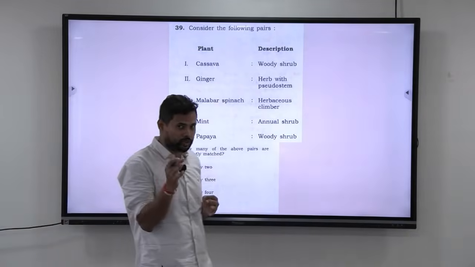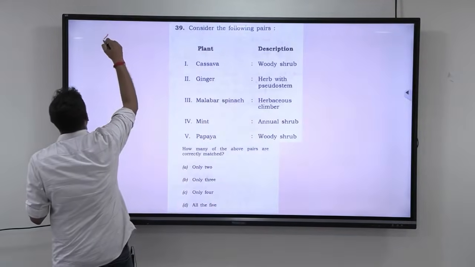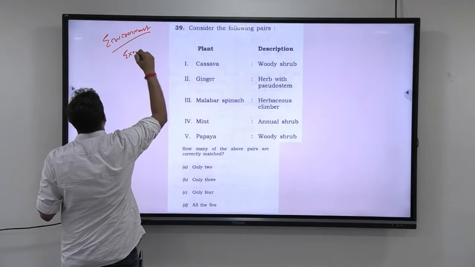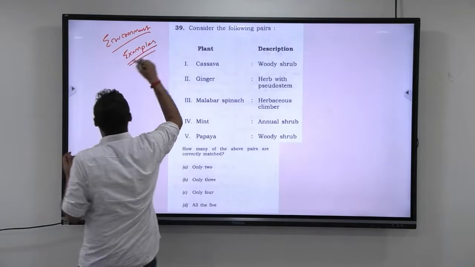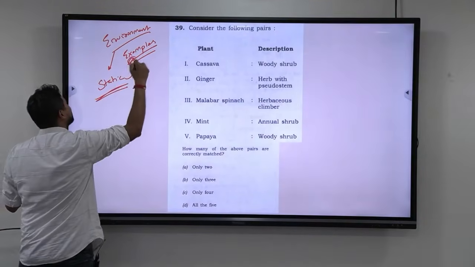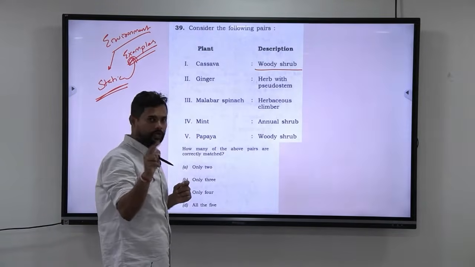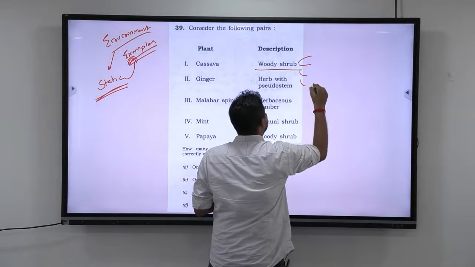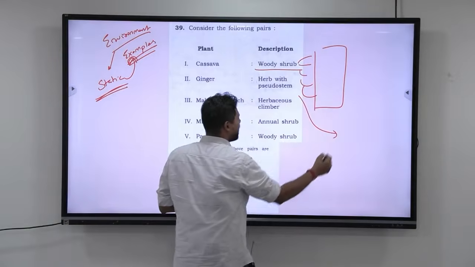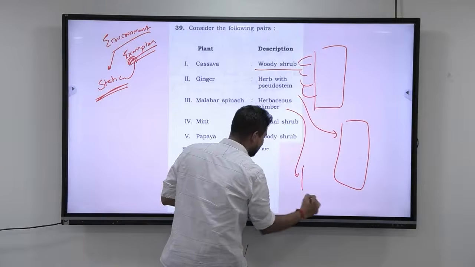Alright guys, let us go to the next question. Again, this question comes from environment, under the broader theme of examples. I always tell my students in environment, whenever you read the static part of environment, make sure that in that static part you keep collecting examples. For example, look at this, woody shrub. You came across this keyword, so you should have around 10 important examples of woody shrubs. Herb with pseudostem, you should have around 10 important examples. Herbaceous climber, you should have 10 examples.